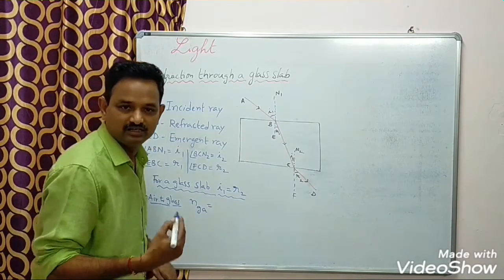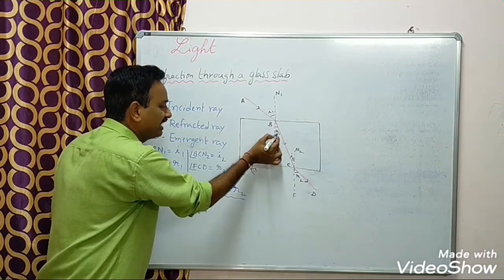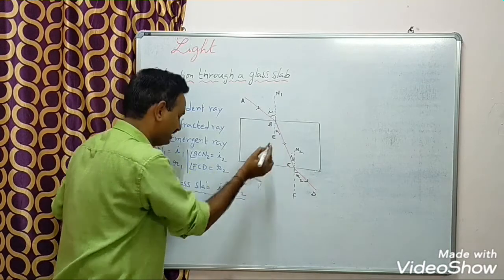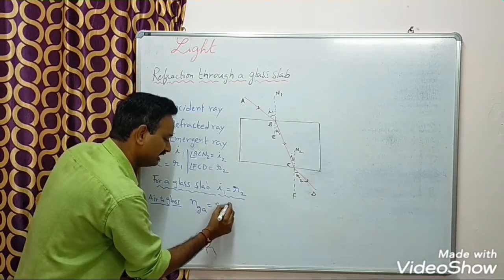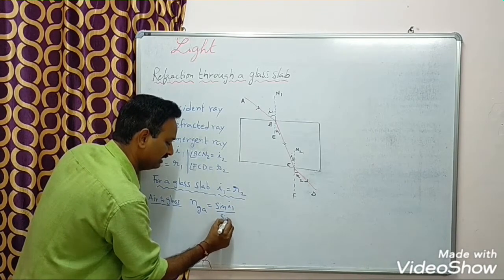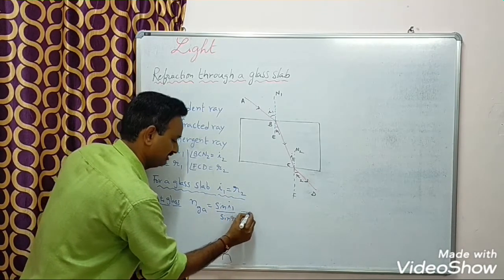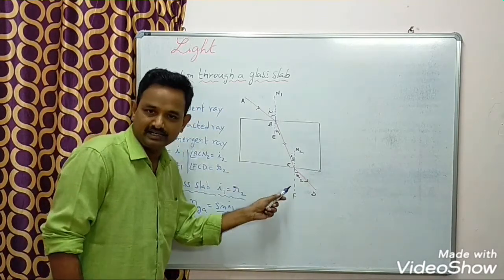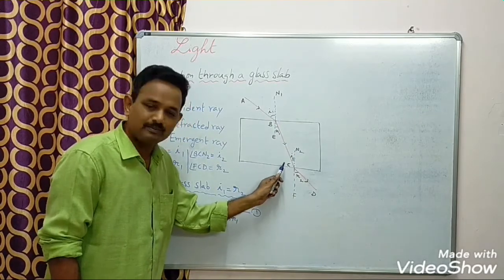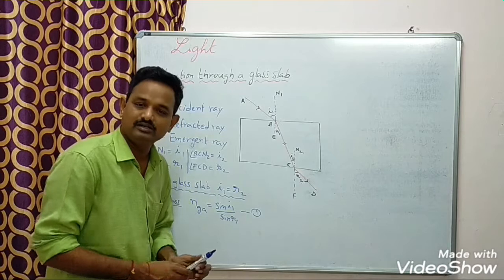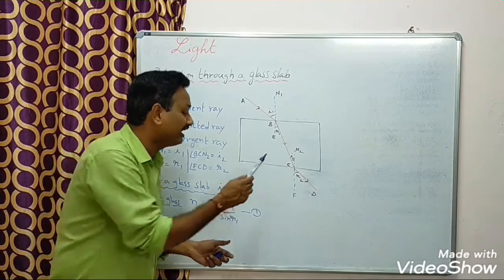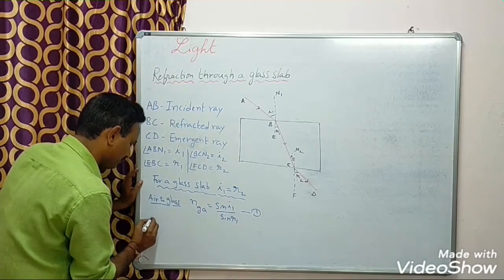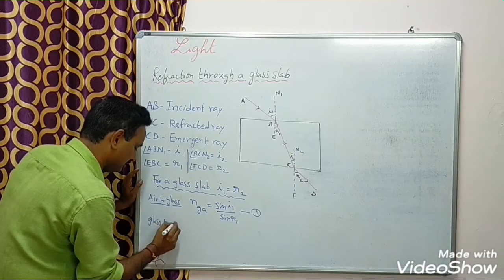From Snell's law, sin I1 by sin R1. That means the refractive index of glass with respect to air is sin I1 by sin R1. This is equation 1. Then, at the other end, it is moving from glass to air. Here we have to calculate the refractive index of air with respect to glass. That is, see, from glass to air.